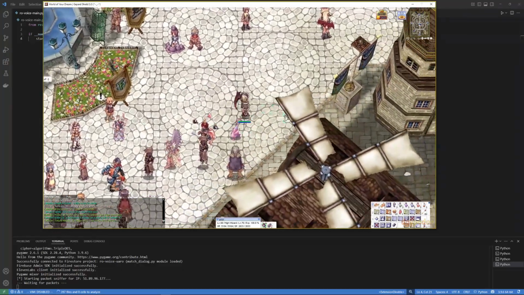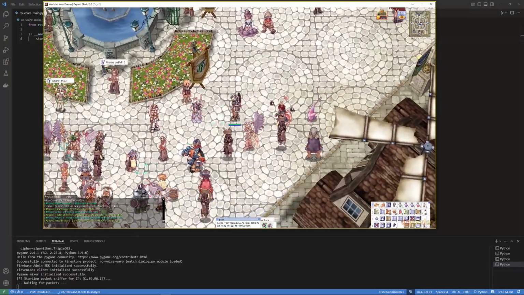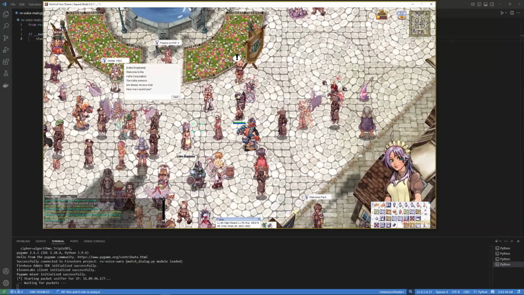So right now, the way the logic works is if we talk to an NPC.